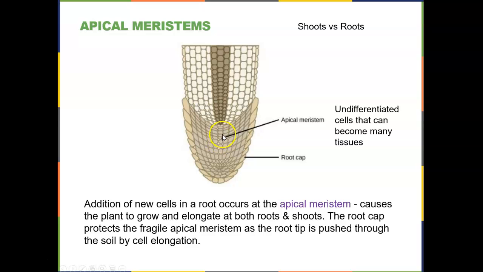So these cells are stem cells, and they can become a range of different types of tissues. So as the roots grow, the apical meristem of a root will grow down into the dirt, into the soil, and the apical meristem of the shoots, because there are apical meristems on the shoots as well, will grow upward towards the sun.